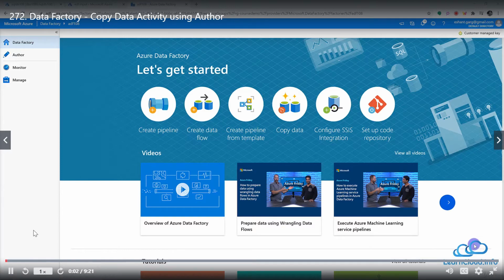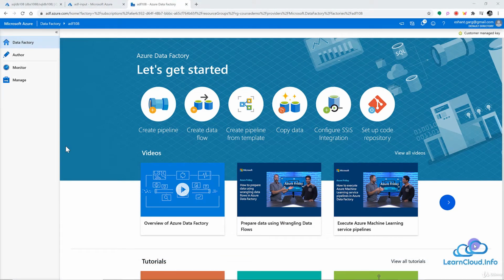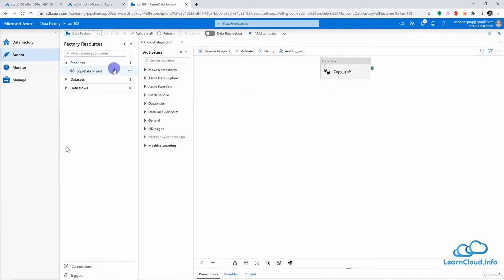Welcome back. And in this demo we are going to create once again a copy data pipeline. If you're following this course, in the last lesson we created a copy data pipeline using this wizard. However, in this demo we will go into the author page and we will manually create a pipeline.